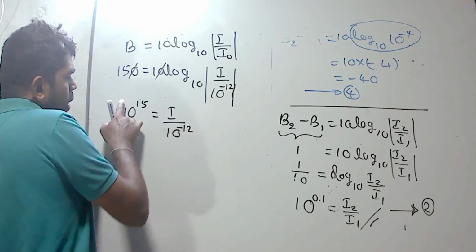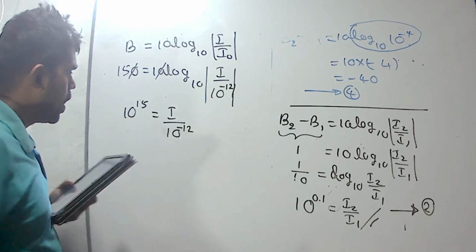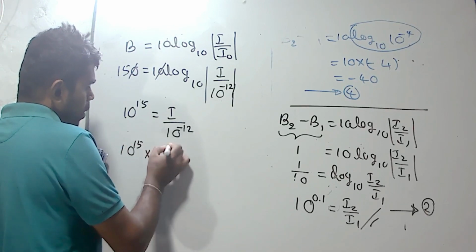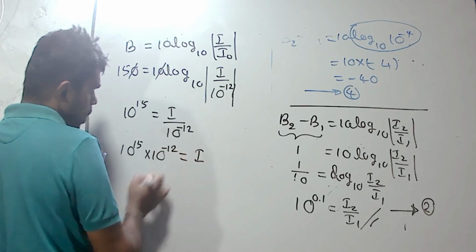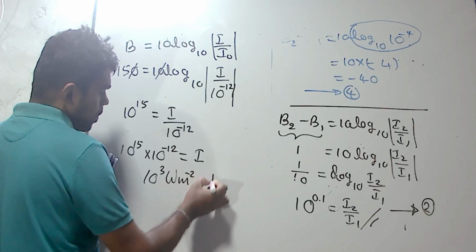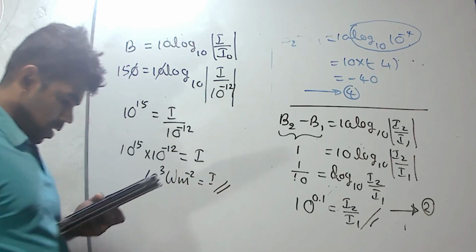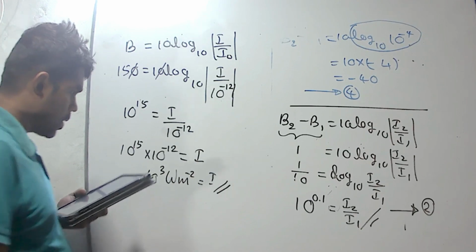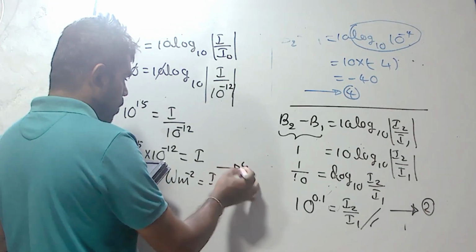Then we bring 10 to the power minus 12 to the left-hand side: 10 to the power 15 multiplied by 10 to the power minus 12 equals 10 to the power 3 watt per square meter. It means 1000. Then the answer should be 5.